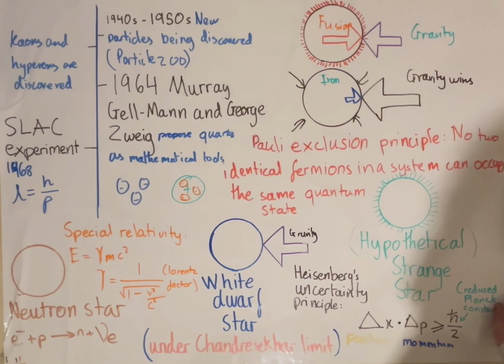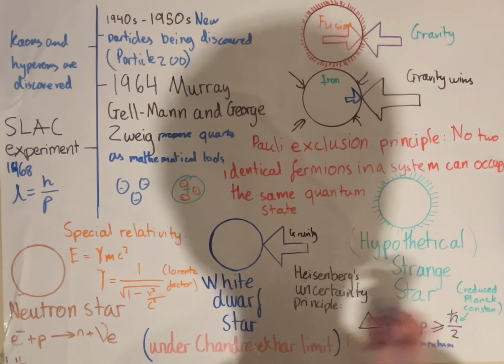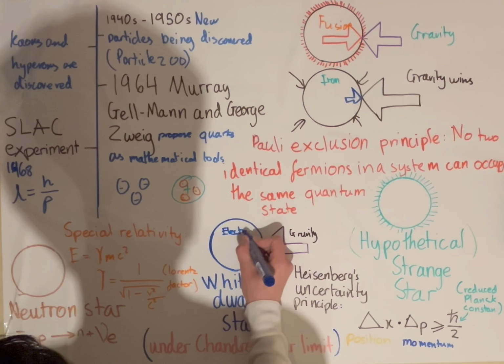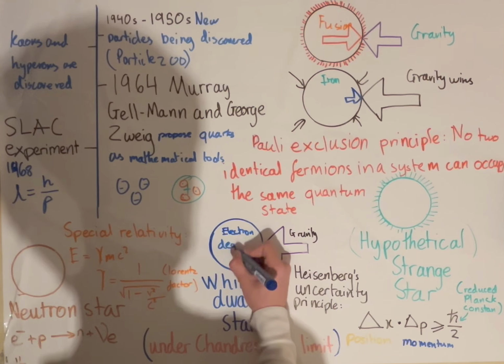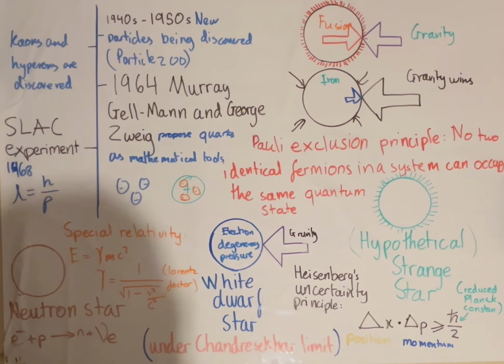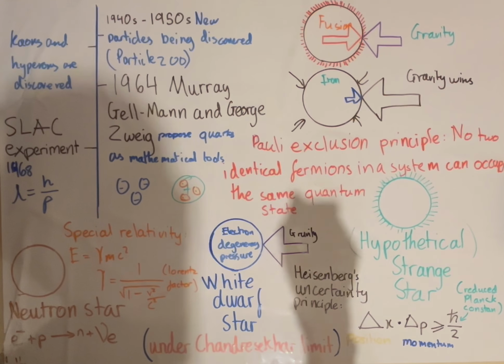Well, there's something inside the white dwarf star which is called electron degeneracy pressure. Now, electron degeneracy pressure is now fighting against the gravity, and what electron degeneracy pressure is, remember back from our Pauli exclusion principle, no two identical fermions in a system can occupy the same quantum state.